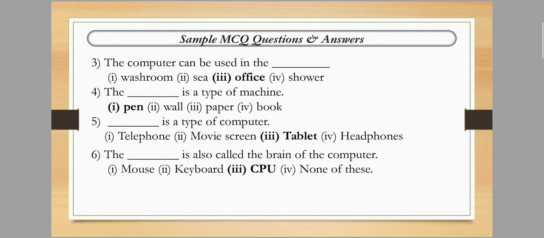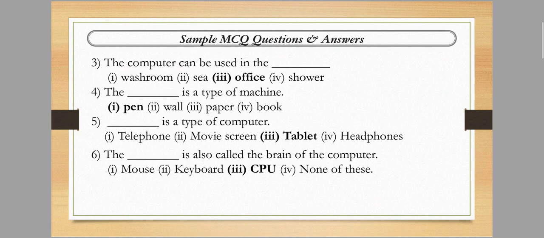Next is question number 5. Dash is a type of a computer. Number 1 option is telephone, number 2 is movie screen, number 3 is tablet, number 4 is headphone. All these options are examples of a machine. But here you can see the question is: dash is a type of a computer. That means the question wants to know which is a type of a computer. Telephone is not a type of a computer, movie screen is not a type of a computer, tablet is a type of a computer. We all know that tablet, desktop and laptop are types of a computer. So option number 3 is correct.